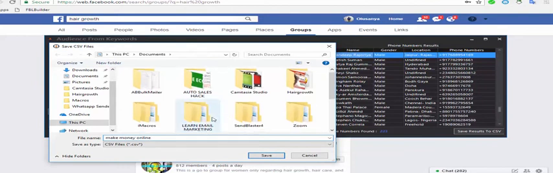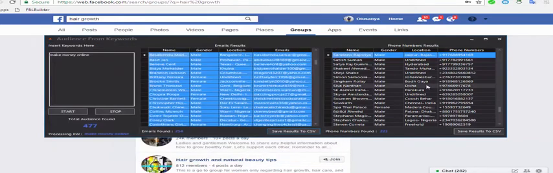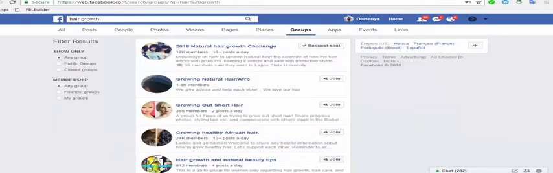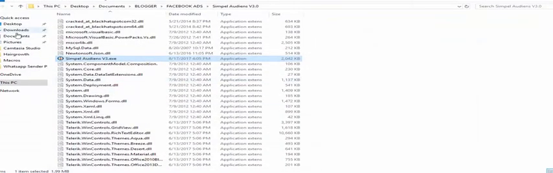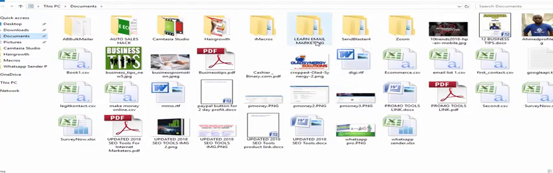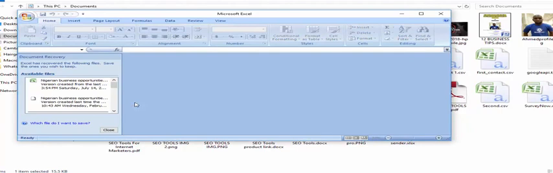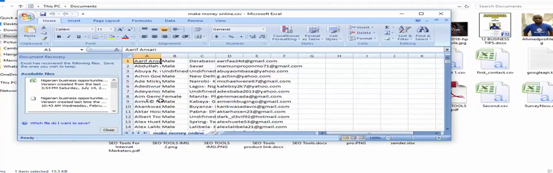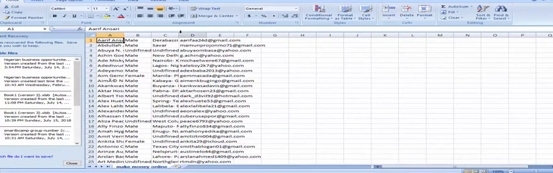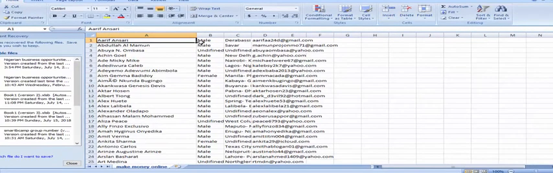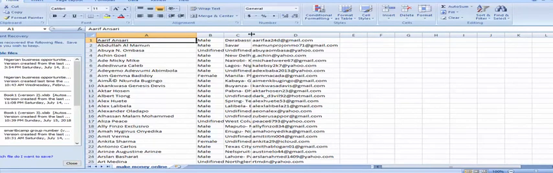I'll just save it. Good, I've saved that. Once I go to my documents, where is it? Make money online, okay, this is it. If you save it as a .csv file, you can see these are the emails. These are the names and emails. You can now copy these emails for direct marketing.